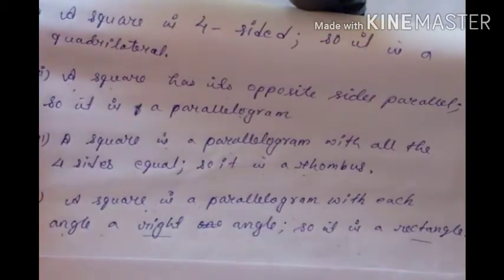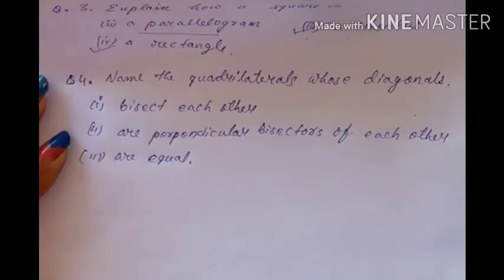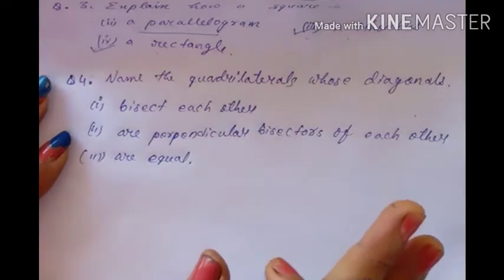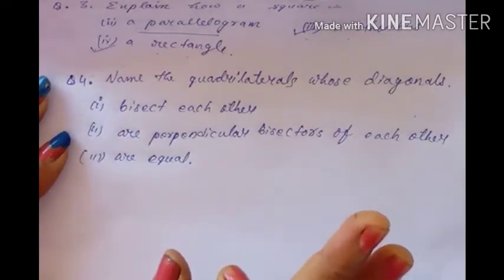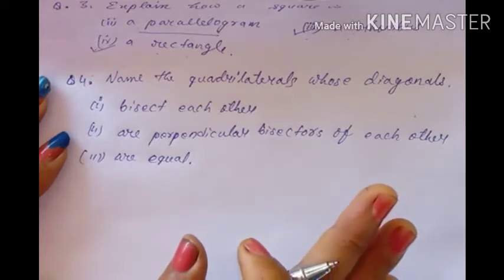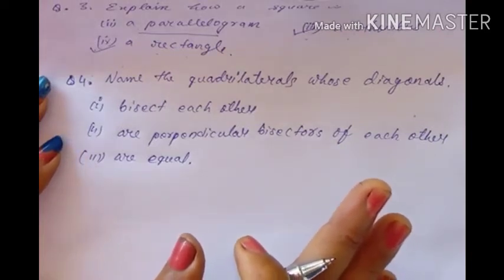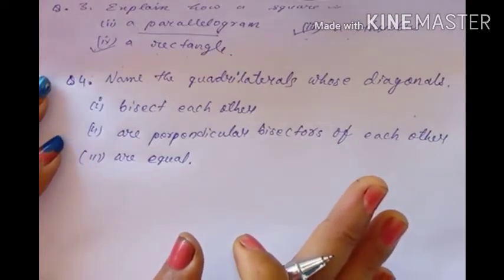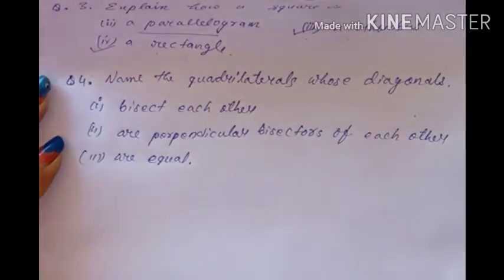Now come to the next question. Question number 4. Name the quadrilaterals whose diagonals bisect each other. Okay, there are many types of quadrilaterals. So for which quadrilaterals do the diagonals bisect each other? Bisect each other means what? Bisect means it will divide into equal lengths. So what will be the answer?